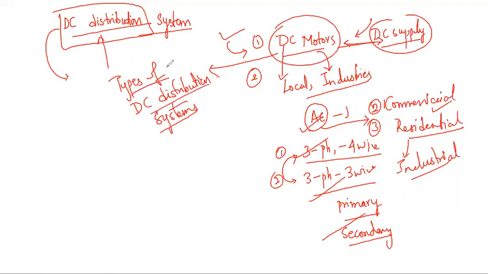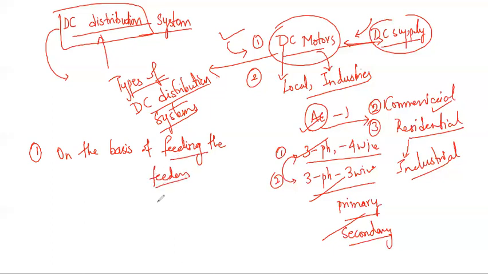If I want to go through the types of DC distribution, the first thing I need to do is classify the DC distributors by the way they are fed by the feeders, which come entirely from the substations.